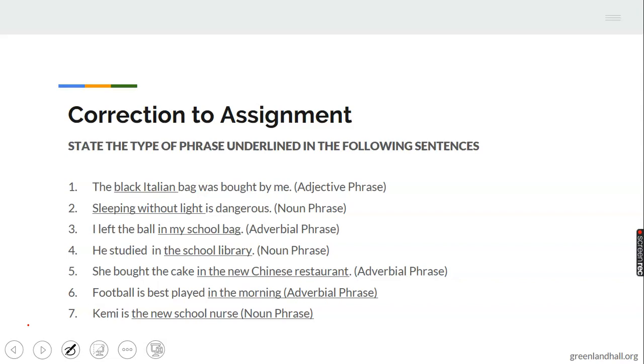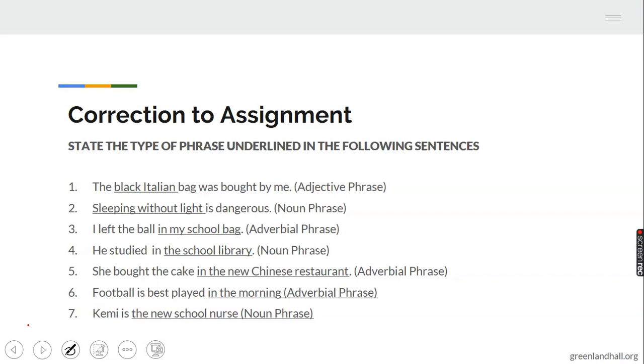That is a noun phrase because "in" is not underlined. I told you I can replace a noun phrase with a noun or a pronoun. I can tell you number 4, he studied in the USA. He studied in it. But number 3, I can't replace that expression. I can't say I left the ball it. Not possible.